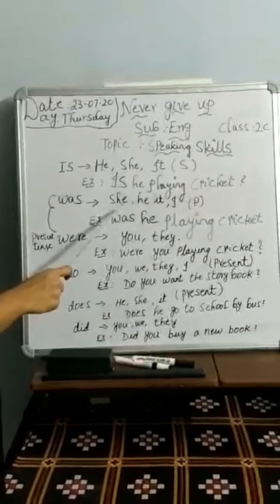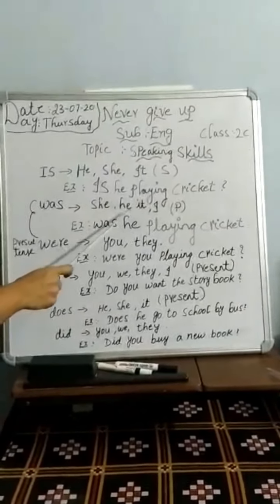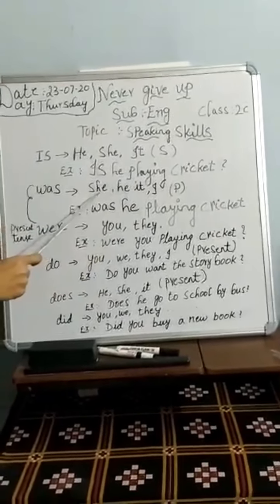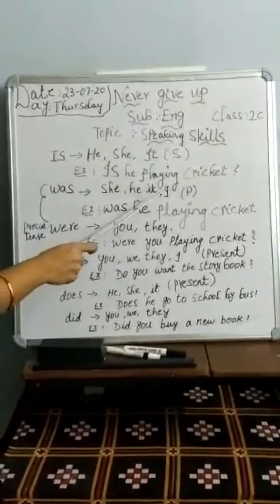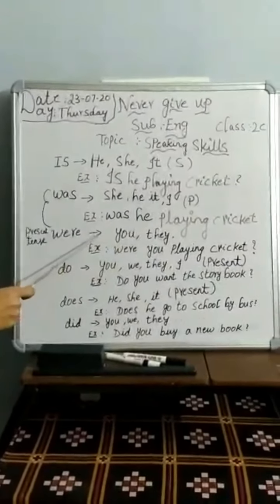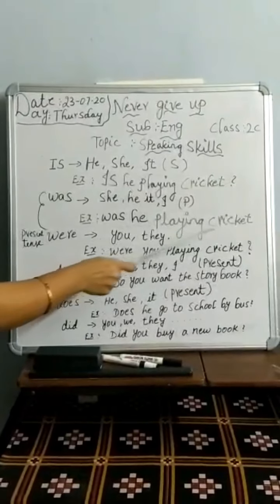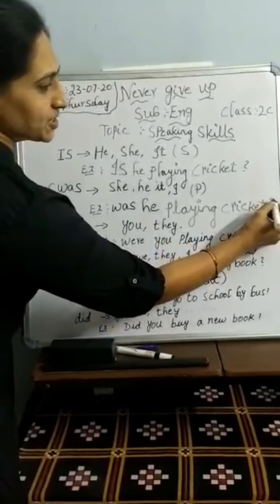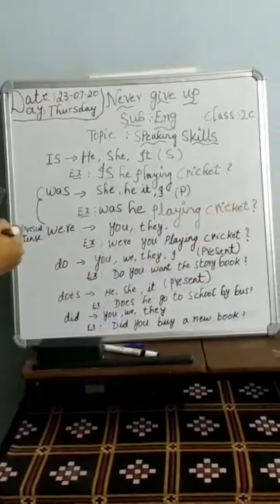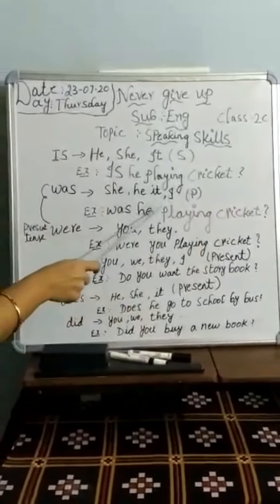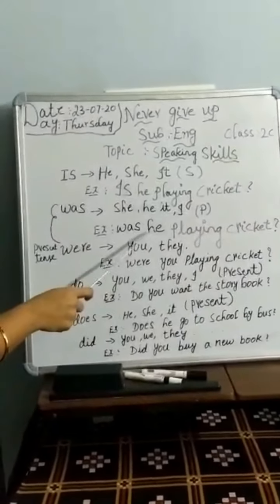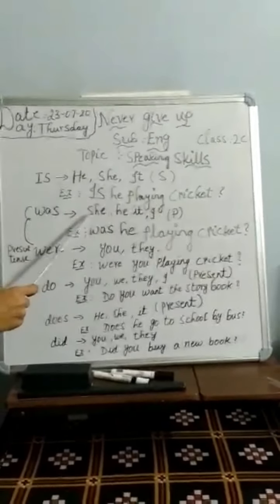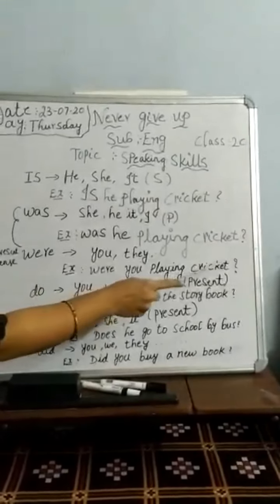Next one, was. Was is used along with the subjects she, he, it and I. For example, was he playing cricket? What should be here? We should put a question mark. So here he is a subject. So was is used with the subject. We can use she also. That is, was she playing cricket?